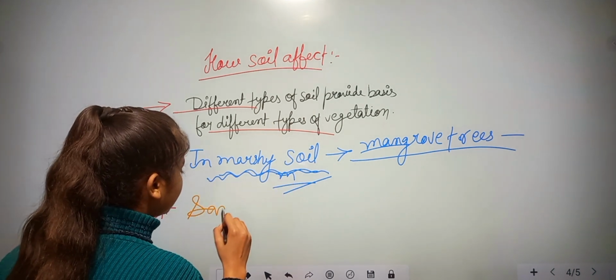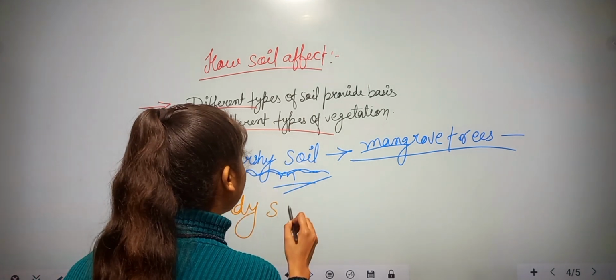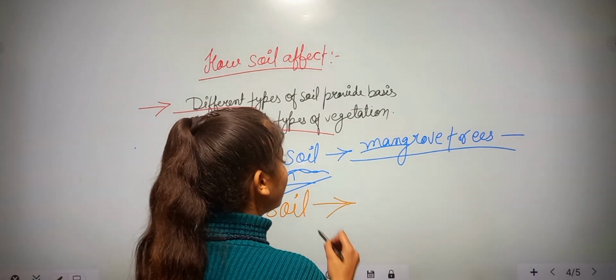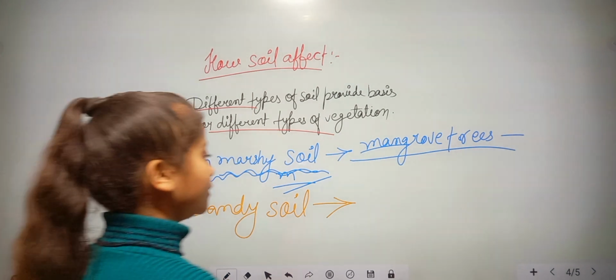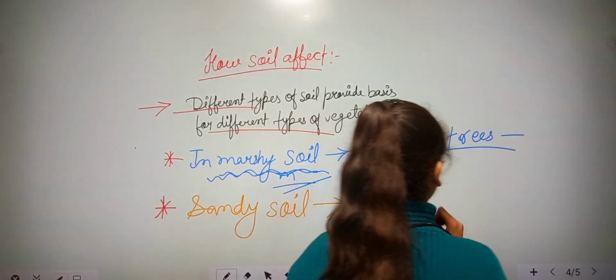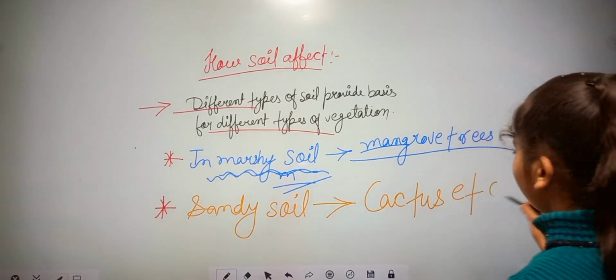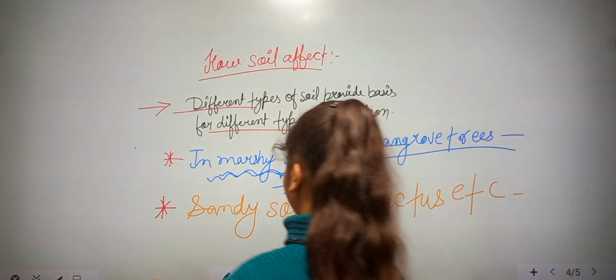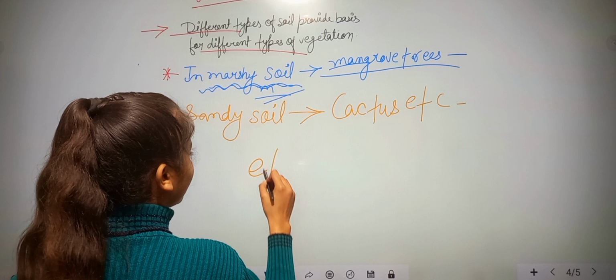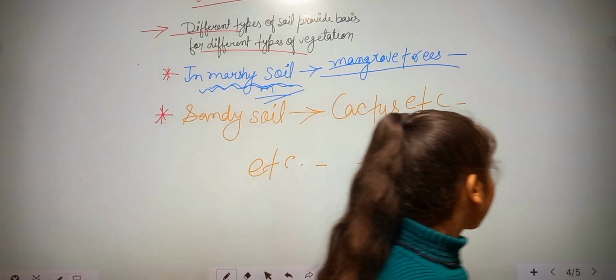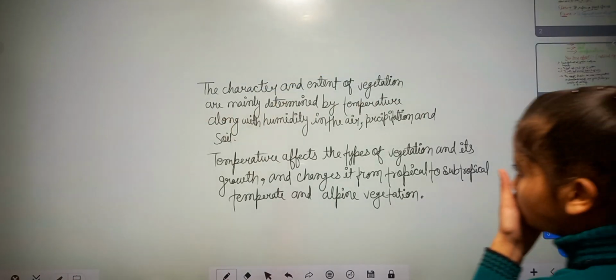Okay, the second one is sandy soil. You know what sandy soil is. It is made from sand, like in Rajasthan, there is sandy soil. What plants grow there? Cactus, etc. Okay, and more types of soils are available for different types of vegetation. So let's move further.